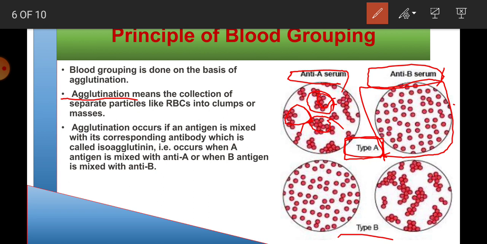Or type B will form a cluster with the anti-B antibodies.